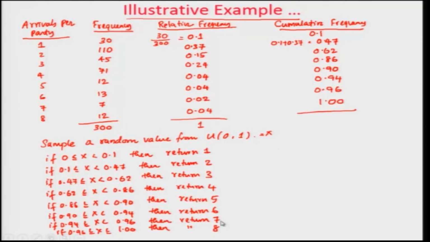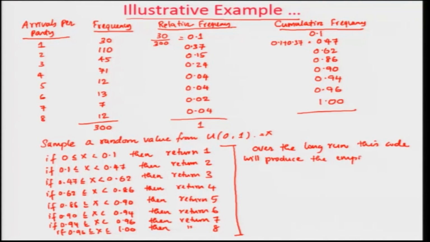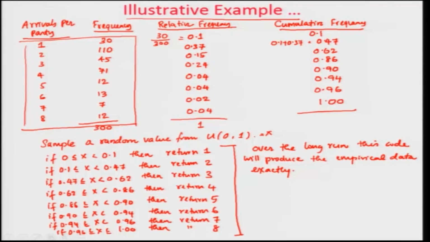So, what you are doing with this code, over the long run, is that this code will produce the empirical data exactly. Okay. So, this behavior of the system, whatever data that you collected here, you can actually reproduce over the long run using such a system.